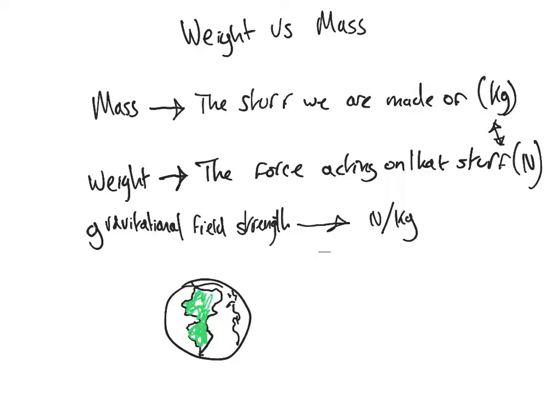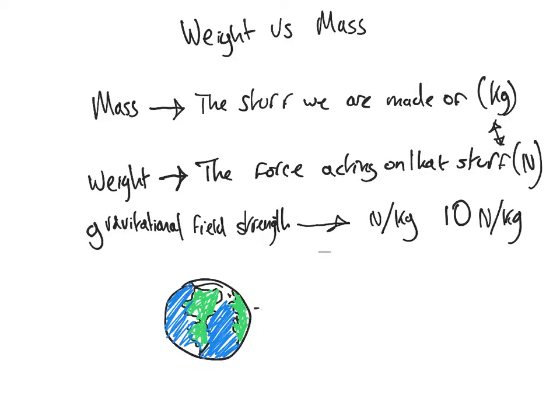Okay, so the gravitational field strength will never change on Earth unless something very drastic happens, like half of the world gets blown off, which I don't think will happen. All right, so the gravitational field strength on Earth will always be 10 newtons per kilogram. Okay?